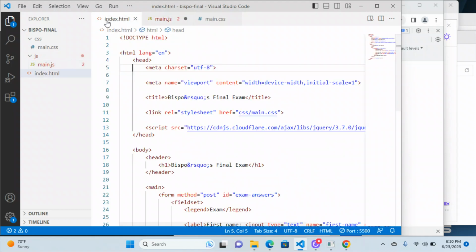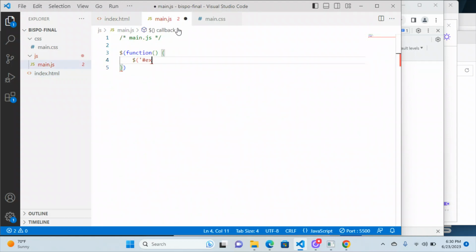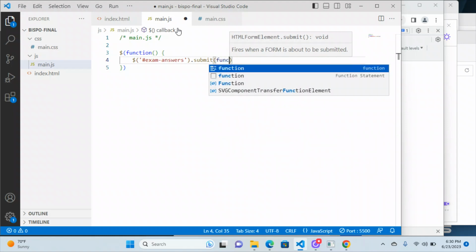And what's my form name? Exam answers. And do a .submit. Either way, it comes out to being exactly the same thing. So either way would have been perfectly fine there. .submit function.